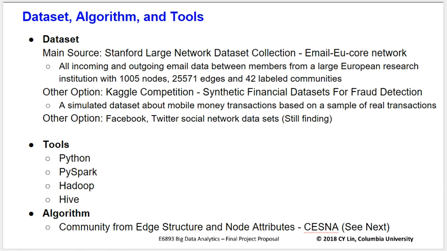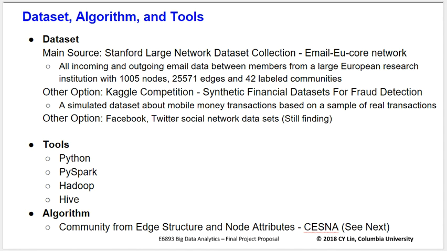So next we will introduce our dataset. The main source of our dataset is from the Stanford University Large Network Dataset Collection and is called Email European Core Network. This dataset contains all incoming and outgoing email data between members from a large European research institution with 1,005 nodes, which means over 1,000 people, and 25,000 edges and 42 labeled communities.